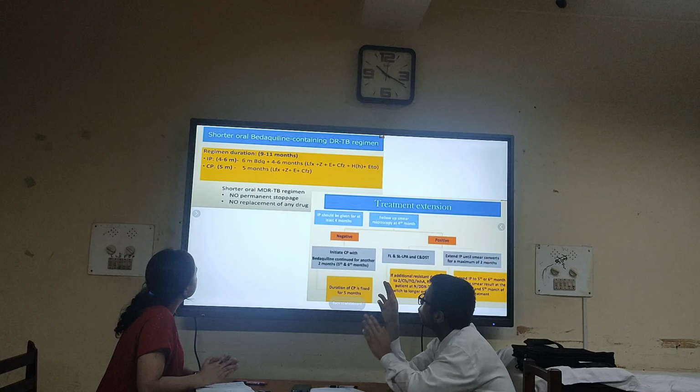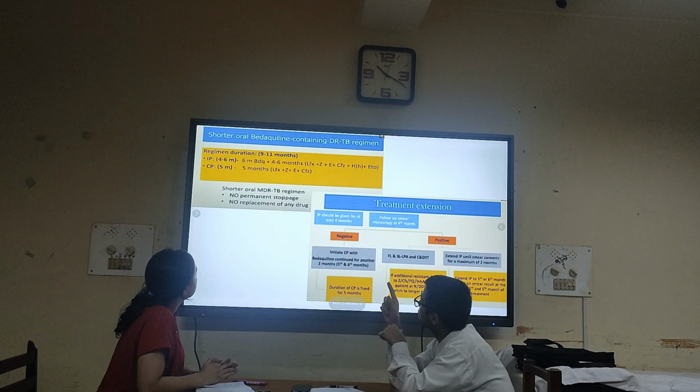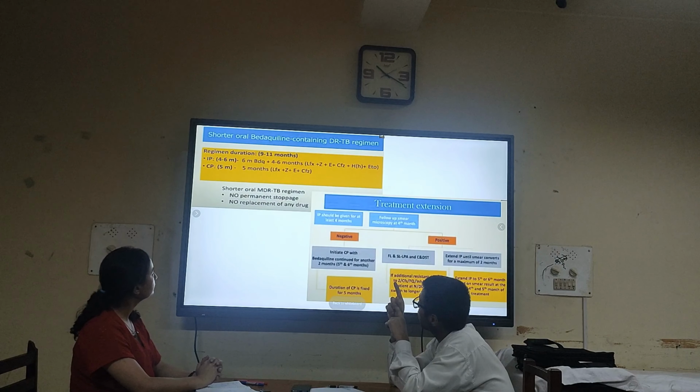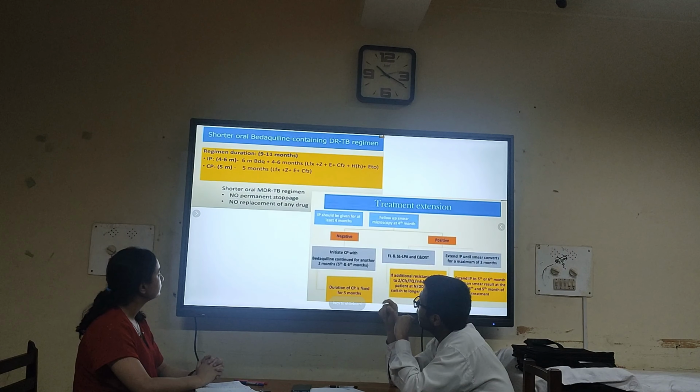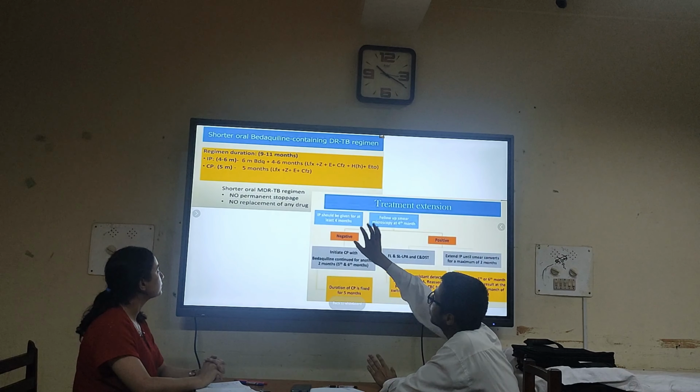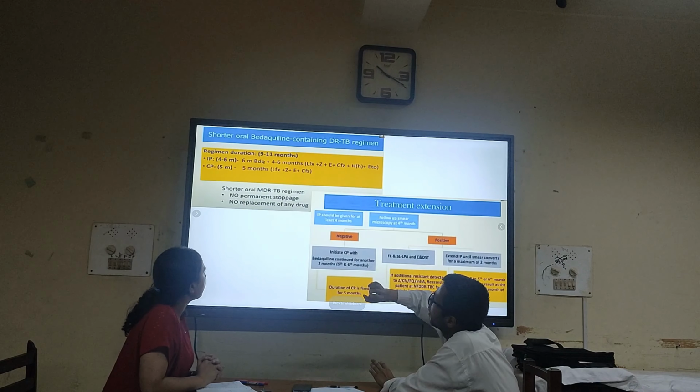And then in the continuation phase, we give this fixed regimen: levofloxacin, pyrazinamide, ethambutol and clofazimine. Here also we can see one is from group A, levofloxacin, clofazimine is from group B, and pyrazinamide and ethambutol are from group C. So this we give for 5 months.